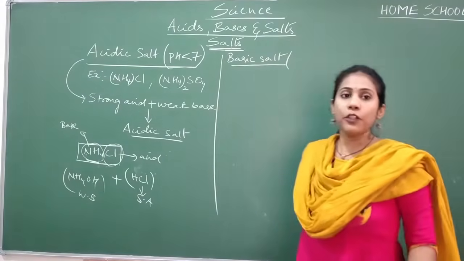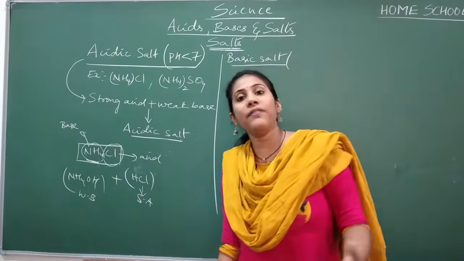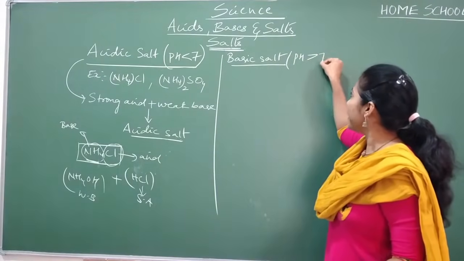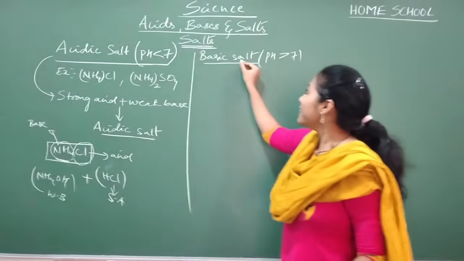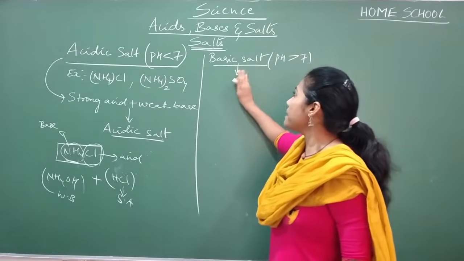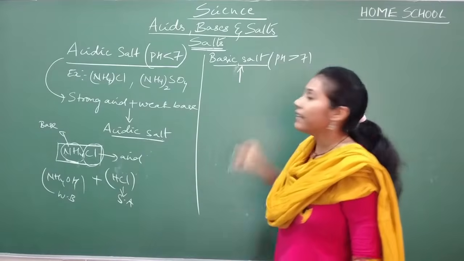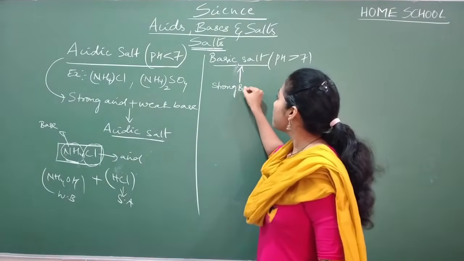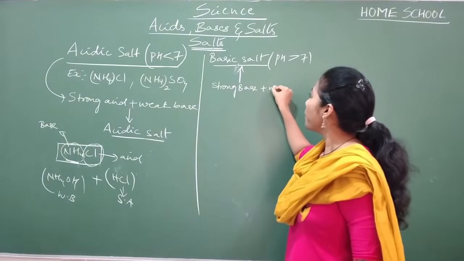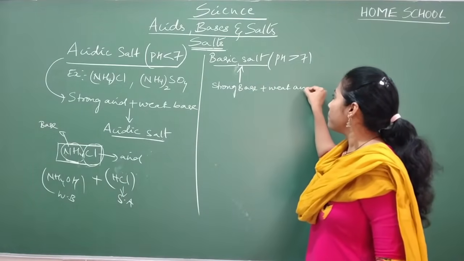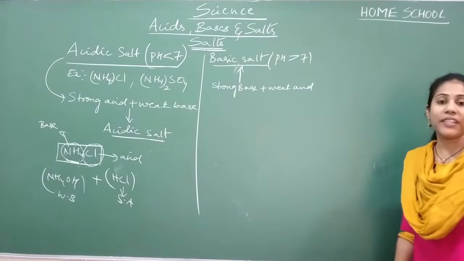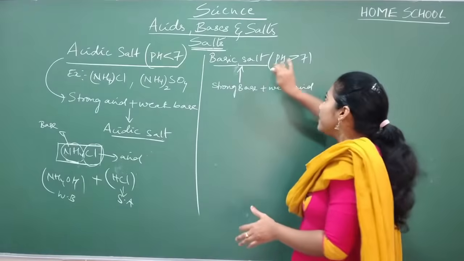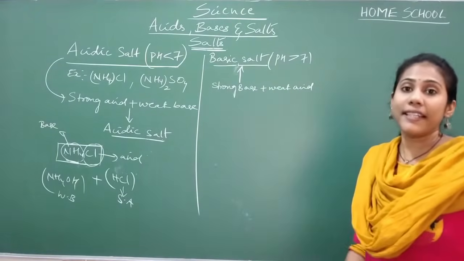So what I told you, basic salt solution will have a pH greater than 7, isn't it? pH greater than 7. And this particular basic salt has formed from strong base and weak acid. Strong base and weak acid. Since the stronger component is base, that's the reason it is showing pH greater than 7.